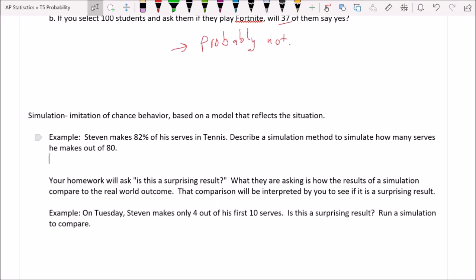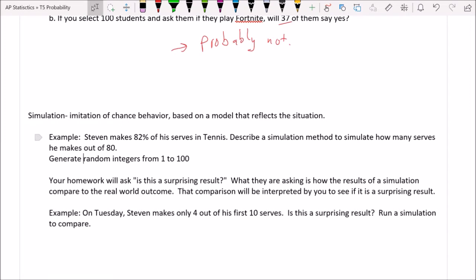Now, we can often do this with a random number generator. Okay, so what I'm going to do is generate random integers from, and in this case, to make it easy, I'm going to go from 1 to 100. That way, I'm making it out of 100 so it feels like percentages. Generate random integers from 1 to 100, and how many do I want? We're going to figure out how many serves he makes out of 80.